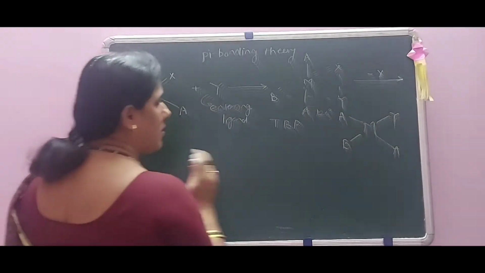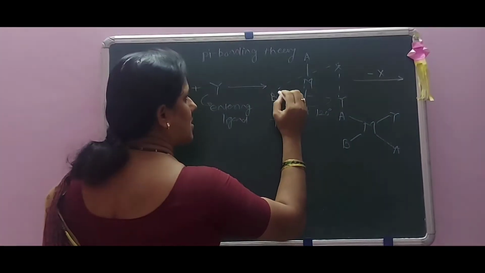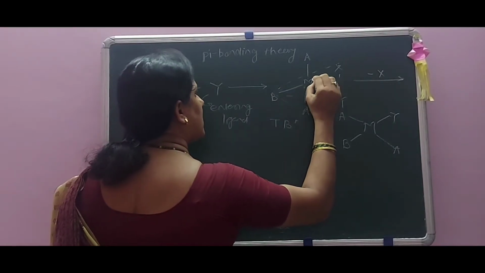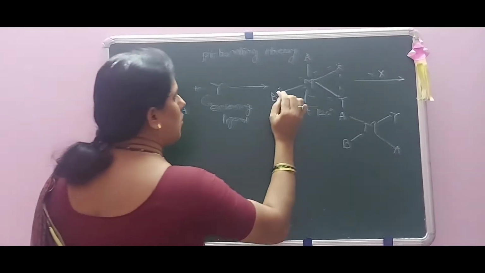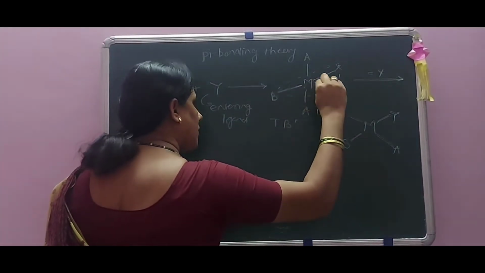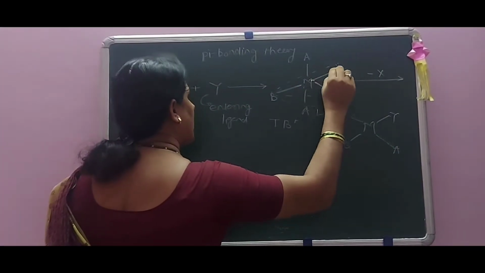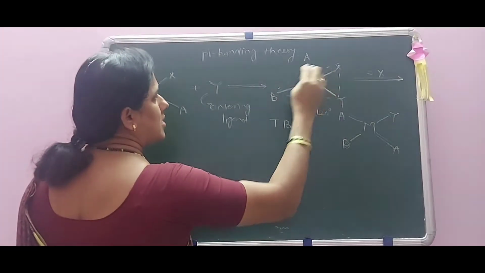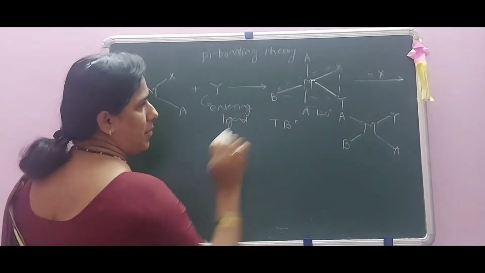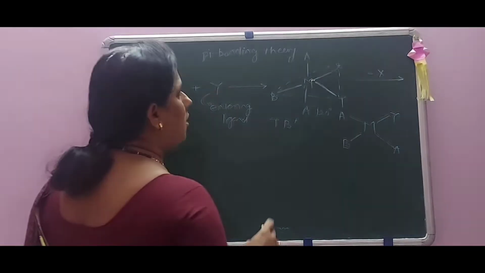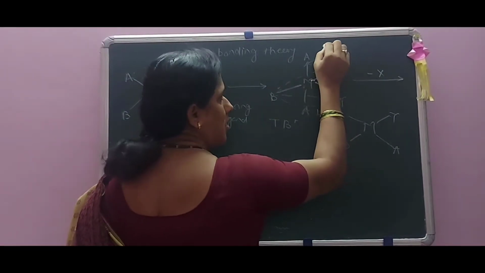Now see the diagram here, that is these bonds, whatever may be this and these bonds, these are in one plane, and these are in one plane here. Now we have to draw, this is which axis?